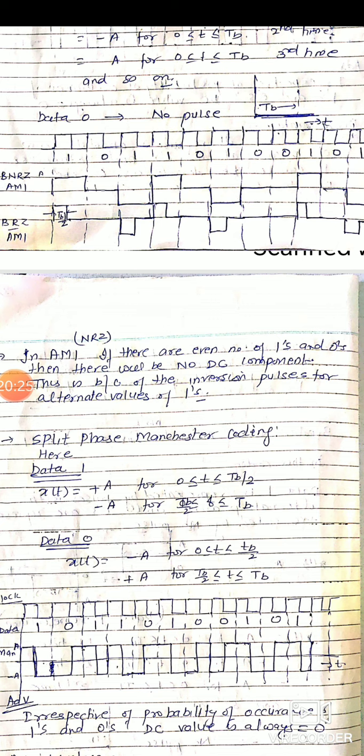But it has a disadvantage. It requires absolute sense of polarity at the receiving end, otherwise 1 can be decoded as 0 and 0 can be decoded as 1. Here we have to keep in mind what was the previous value of the code, 1 0 and 0 1, because here 1 is also represented by plus A and minus A. Similarly, data 0 is also represented by minus A and plus A.